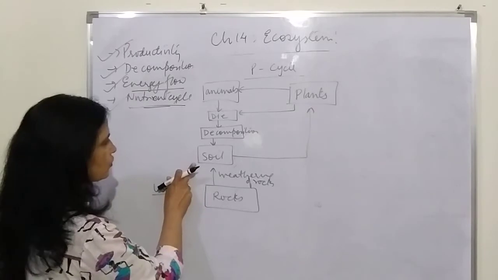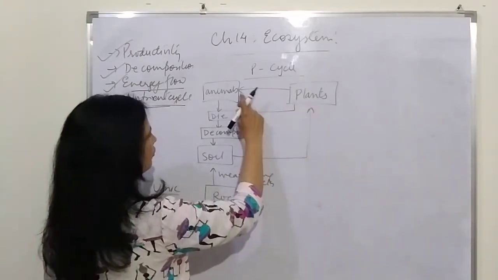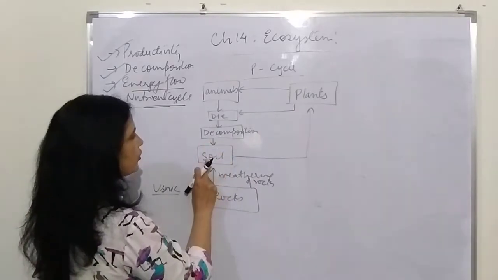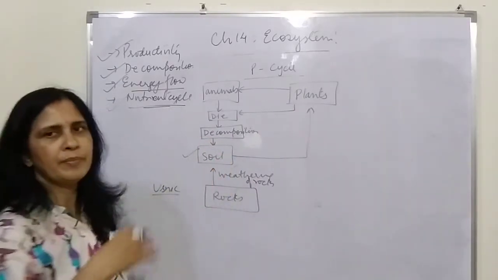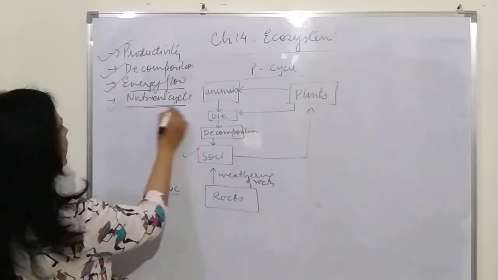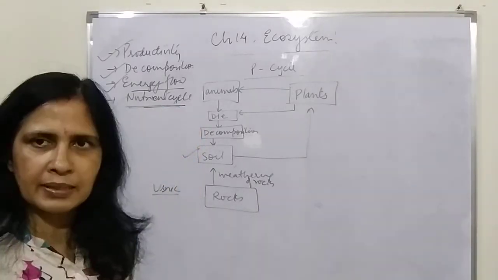From the rock it goes into the soil, from the soil to the plant, from plant to the animal, and when animal and plant die, by decomposition it comes back to the soil. So the soil gets replenished again with the phosphorus. So that is the phosphorus cycle. So we are done with this nutrient cycle.